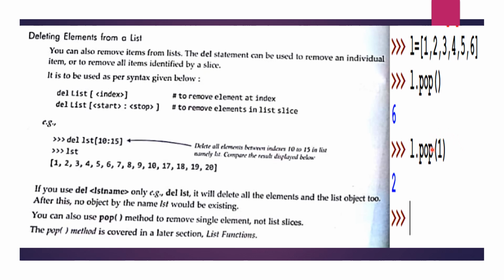So you can see here l.pop, and here I have given index value 1. So at the index value 1, this is 0, this is 1, this is 2. So it will remove the element which is at the index 1 and returns this 2, because this 2 was at the index value of 1.